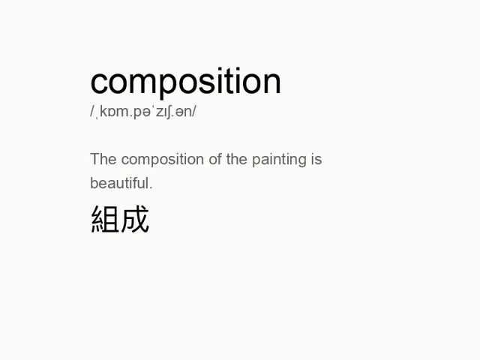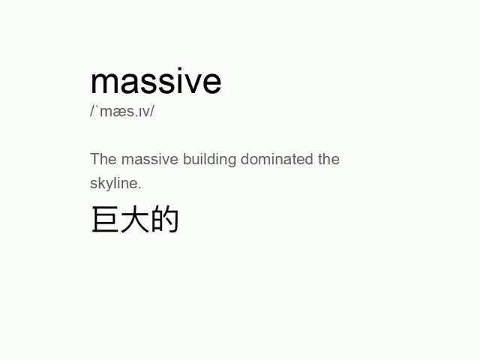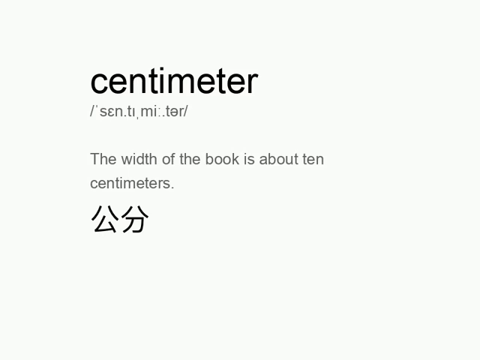Composition. The composition of the painting is beautiful. Massive. The massive building dominated the skyline. Centimeter. The width of the book is about 10 centimeters.